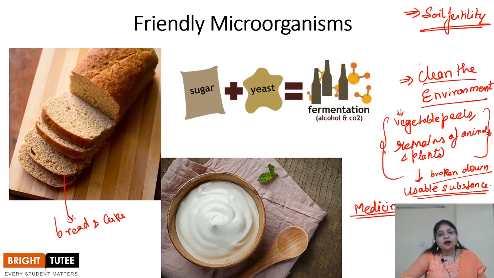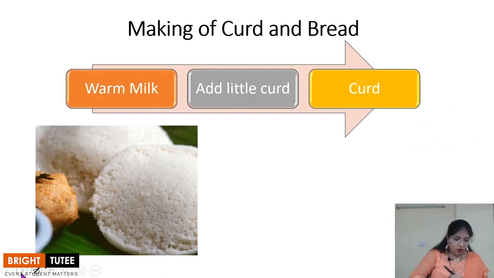So now let's pick up all of these things and discuss how it is done one by one. The very first thing which we are going to discuss is the making of curd and bread, right? Now, we've all seen our mothers making curd at home. What they do, simply, they warm the milk and they add a little curd.